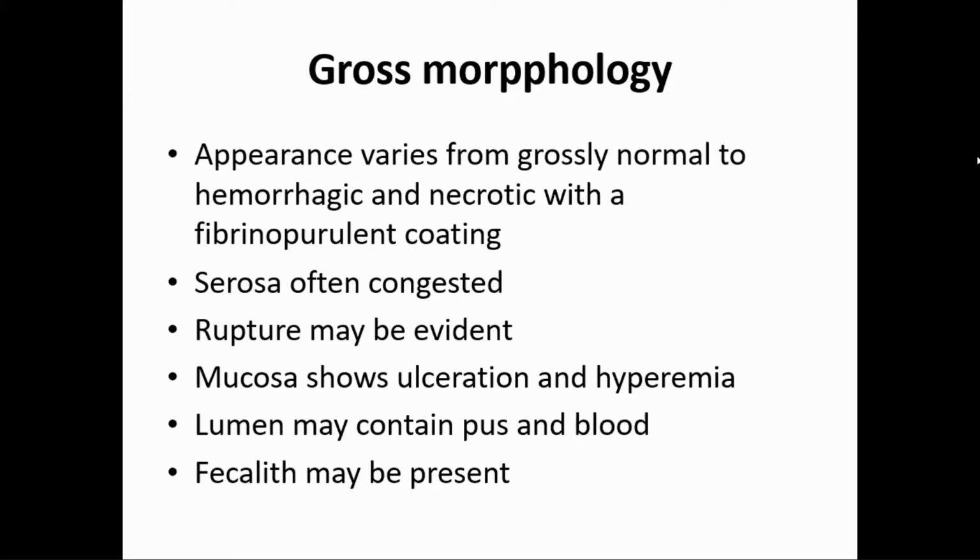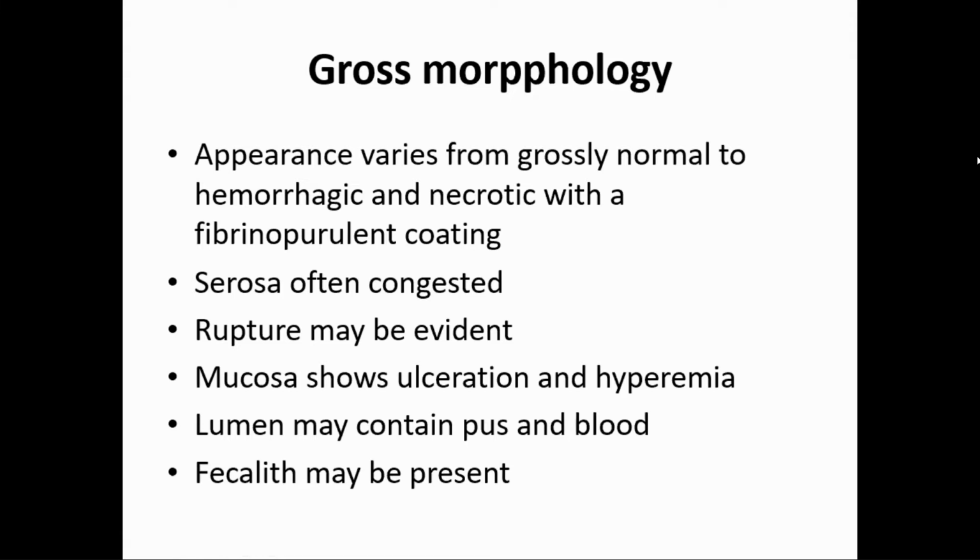Then it may be very hyperemic, that is congested, hemorrhagic, or it may be necrotic with a fibrinopurulent coating, that is suppurative. So the appearance may be normal, hemorrhagic, meaning blood colored, or fibrinopurulent, meaning pus will be there. So this is the gross appearance. Serosa is often congested. Rupture may be evident in some cases. Mucosa shows ulceration and hyperemia. The lumen may contain pus and blood, and fecal leaks may be present. So these are the gross morphological features.